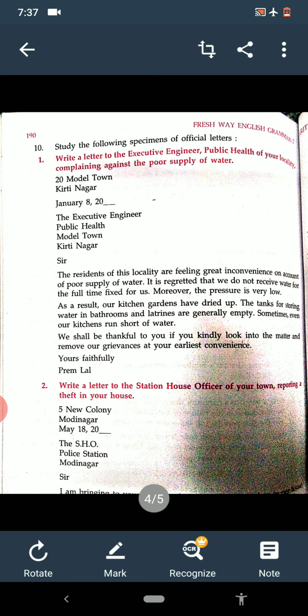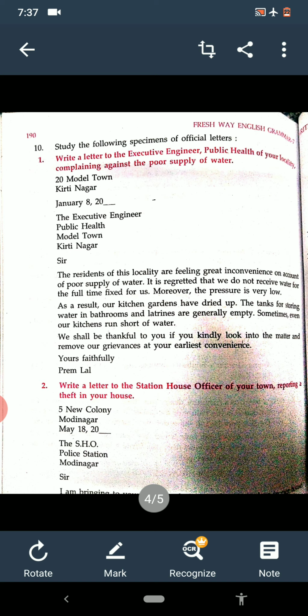The residents of this locality are feeling great inconvenience on account of poor supply of water. It is regretted that we do not receive water for the full time fixed for us. It is regretted means we feel very sorry.